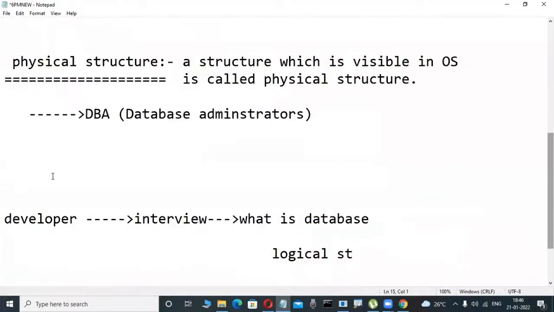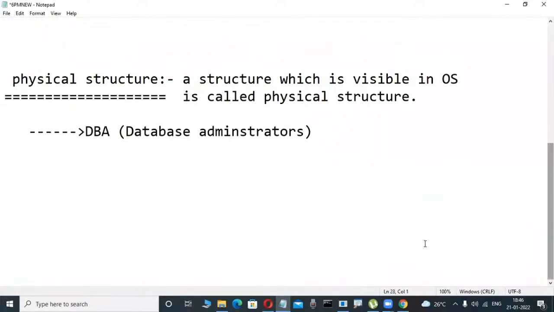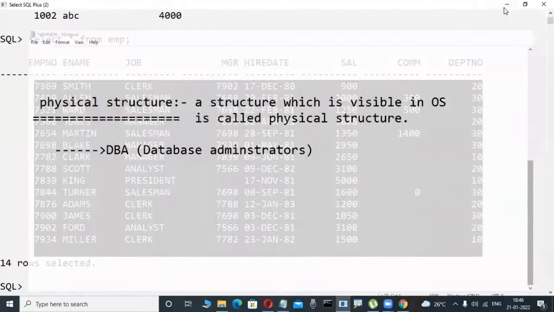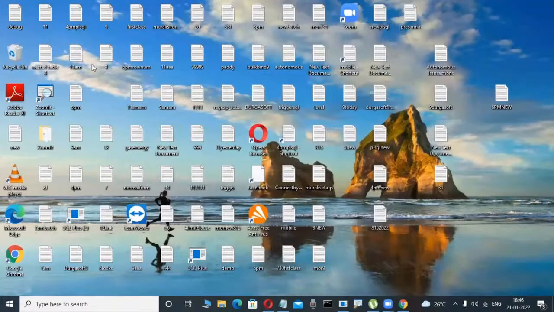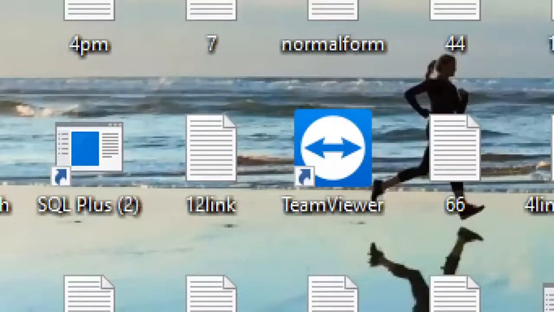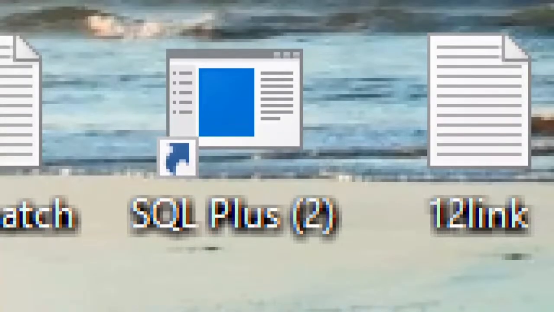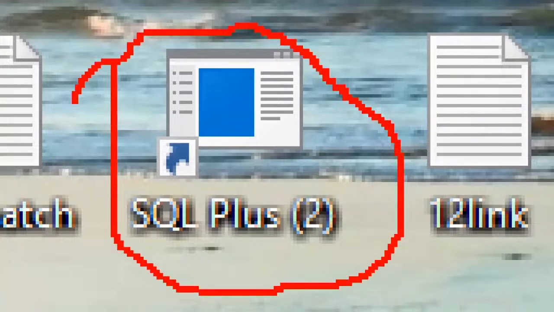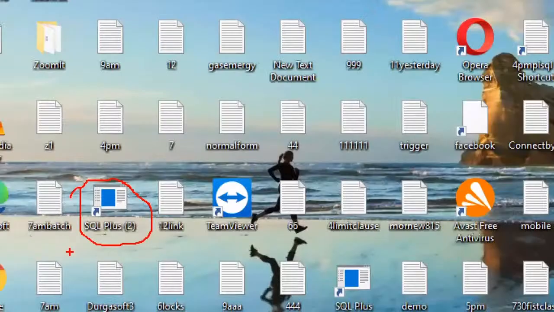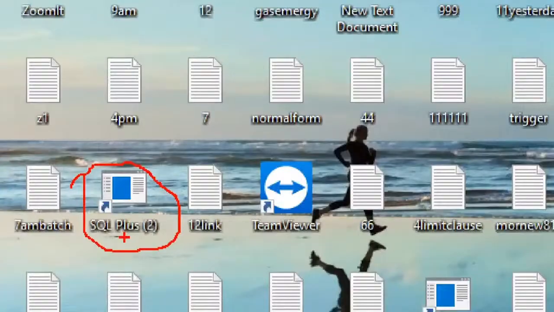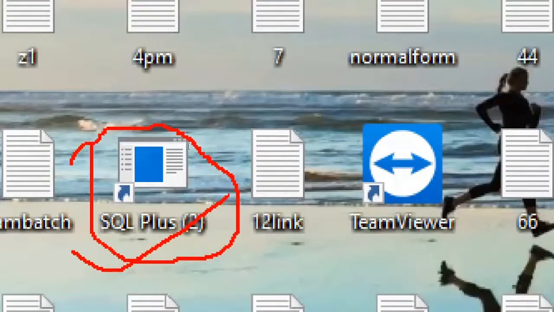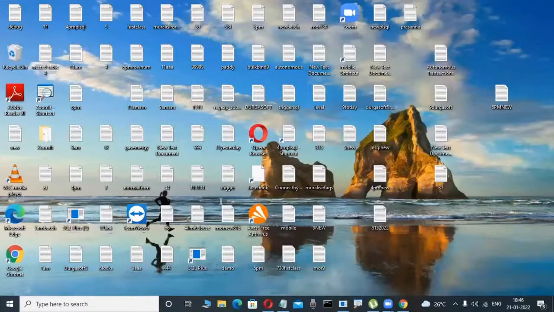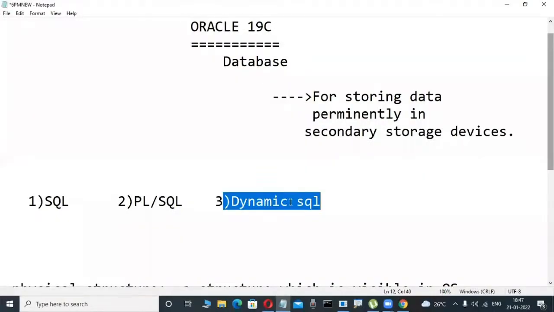Now check it out. Observe here, on my screen. What is this? I'm installing Oracle. This is SQL Plus. SQL is a language, you have an idea. PL/SQL is a language, with some coding. Dynamic SQL is a language. Daily we are writing code.